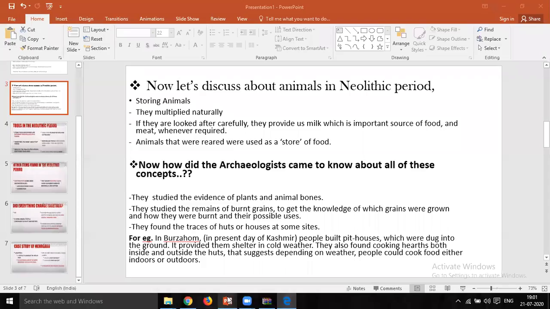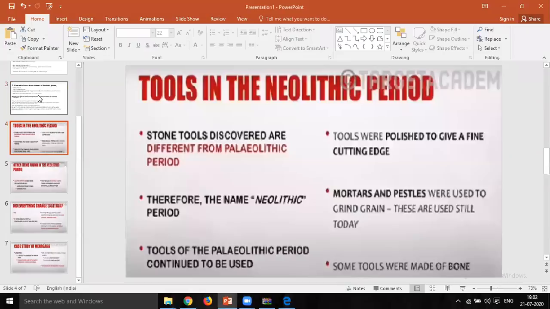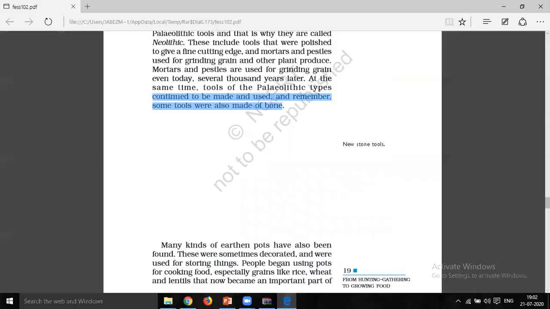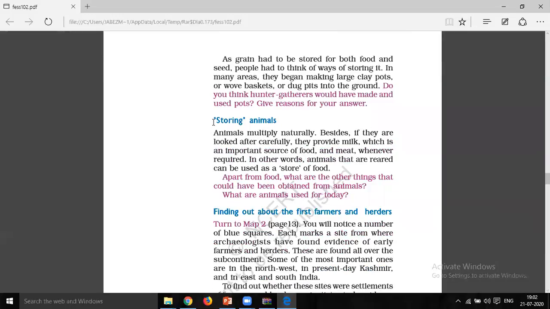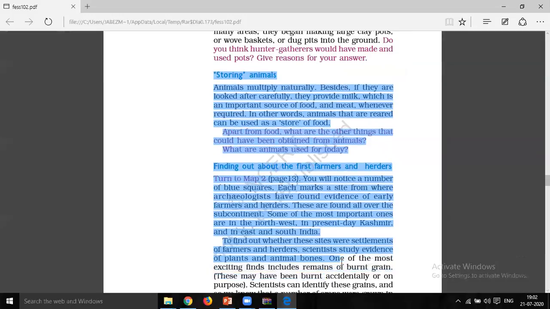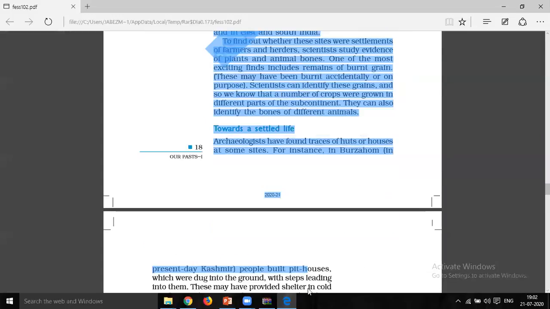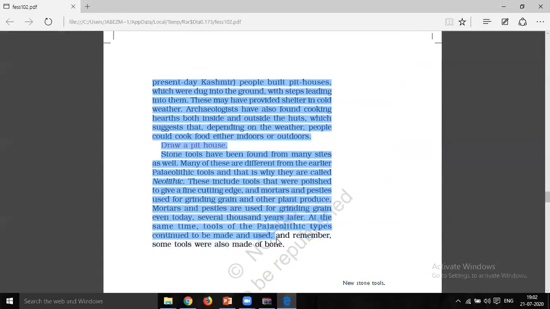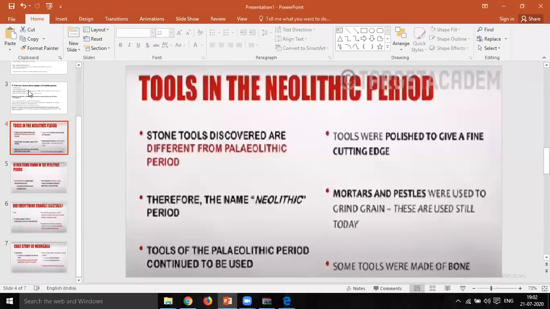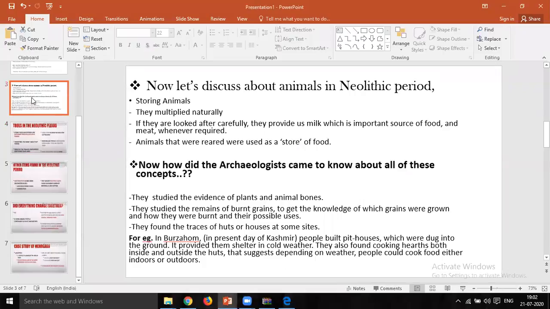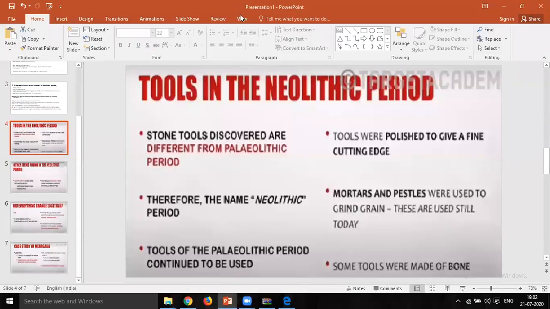Okay, so I hope you have understood these two points that we discussed today. Please read the textbook as I have already shown. Once again I will show you on the screen, from storing animals to, in the next page, up to, yes, some tools were also made of bones. Up to here only that we have discussed today, points 3 and 4. I hope you have understood, and now read the portions and try to understand.